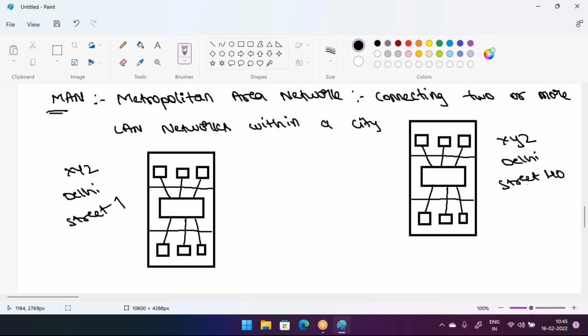Street number 40 here. Sir, why do we use the MAN here in this case? MAN means, between these two branches, we can use one link, one physical cable.